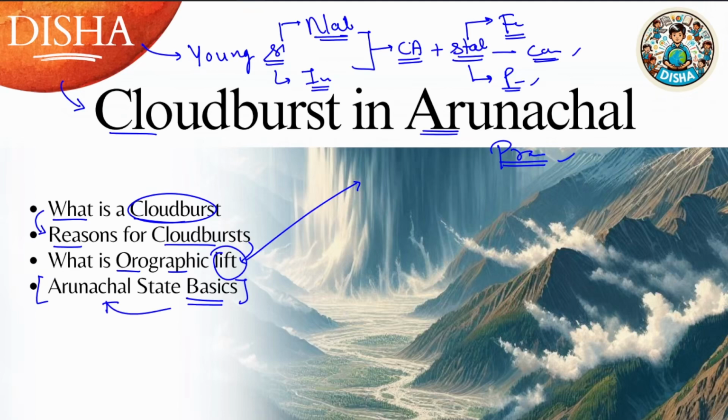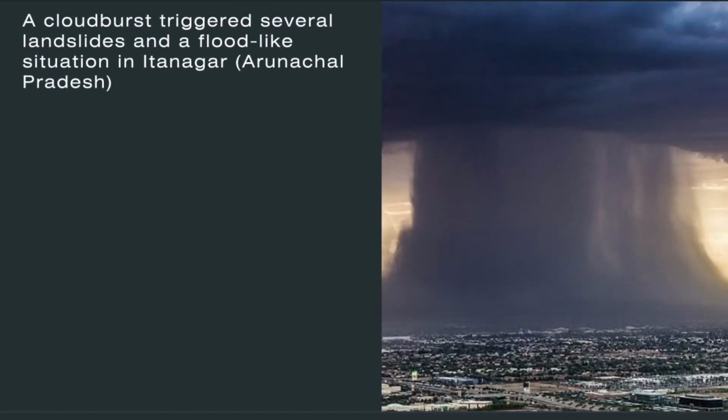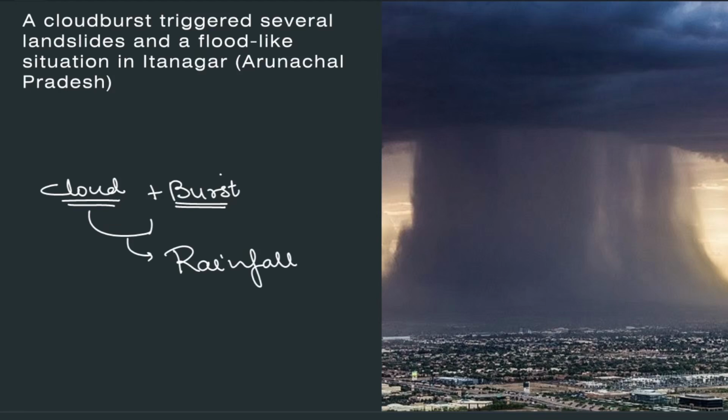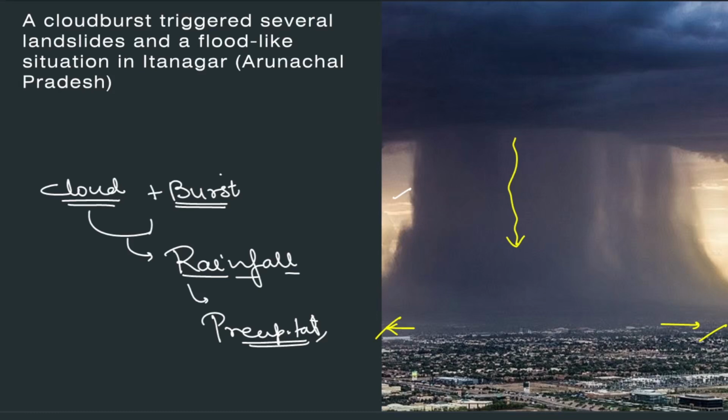All right, so let's begin with what defines a cloudburst. So you can see two things here. First of all, a cloud, and next thing is the burst. So when we say that a cloud has burst, what should come out? There should be rain or rainfall coming out. This is also known as precipitation. So what happens when there is a cloudburst? As you can see in the picture, a lot of rain, a lot of water or rainfall happens in a certain located region that leads to a flood-like situation.